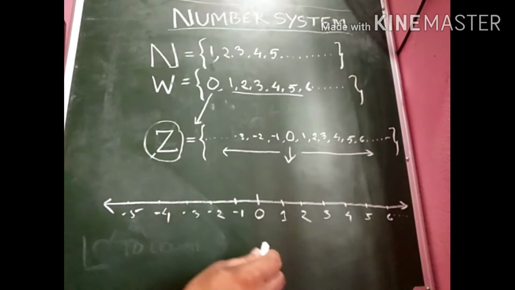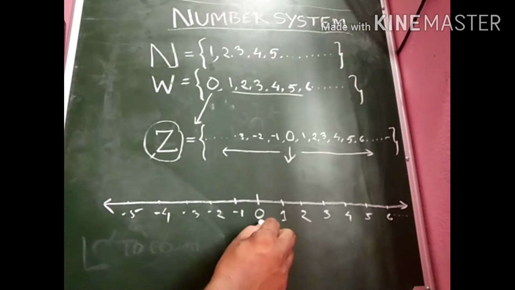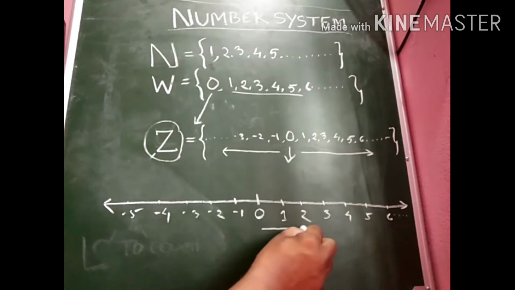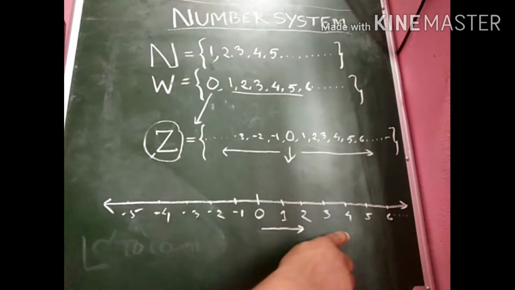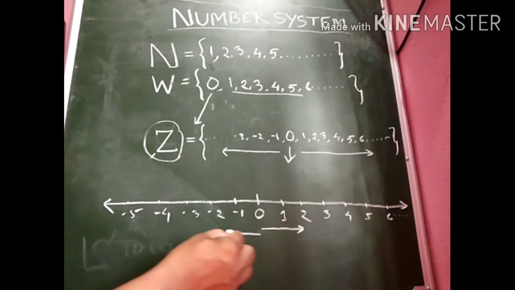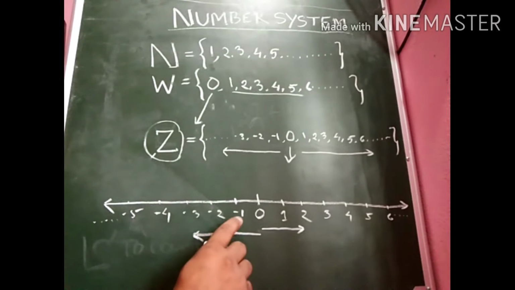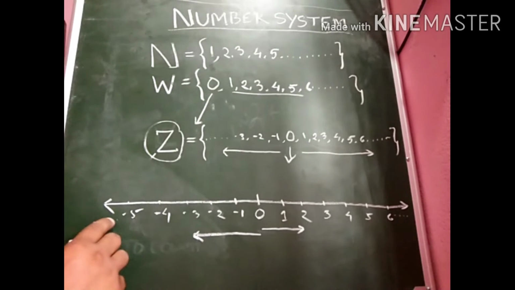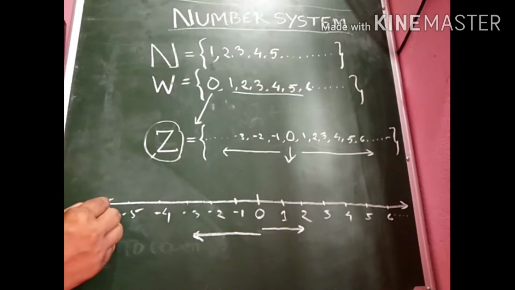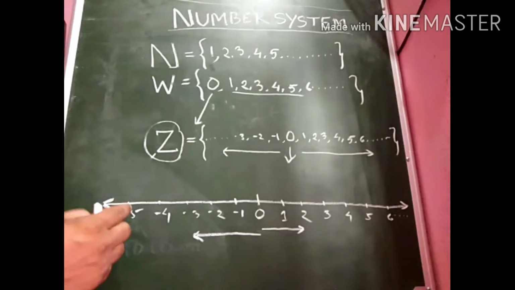So here you can see if we move right of the 0, the value of the number increases. If we move left of the 0, the value of the number decreases. So if the question arises what is the smallest integer, you can clearly see that the value of numbers is decreasing and this arrow mark indicates there is no end on this side.